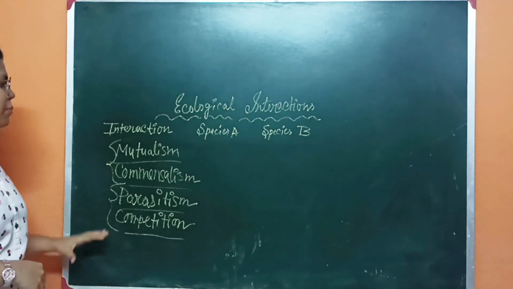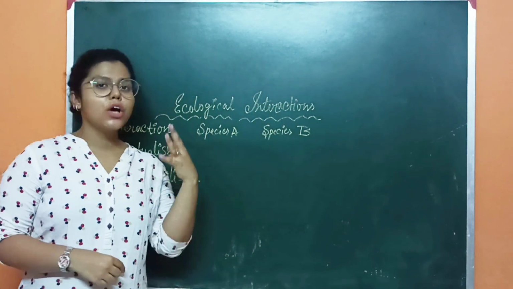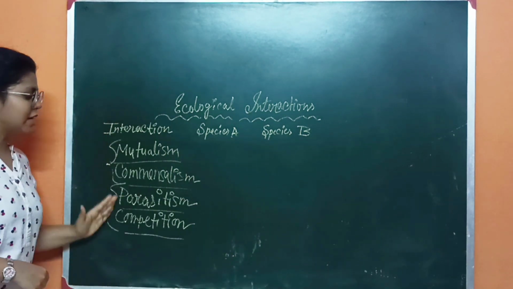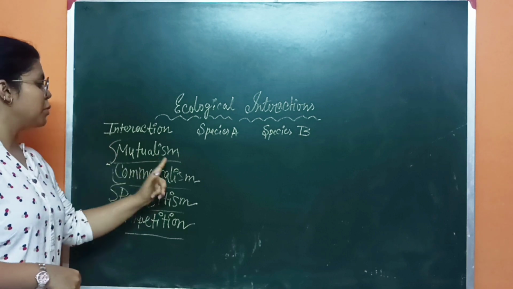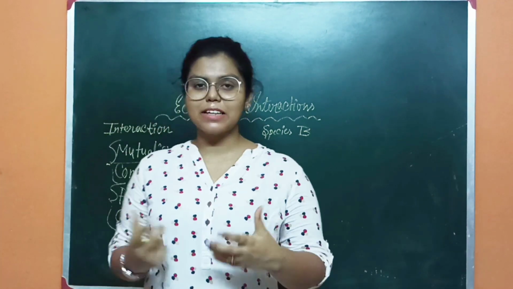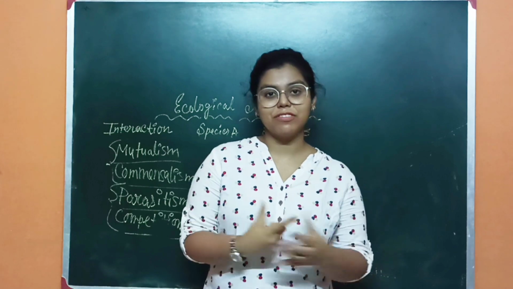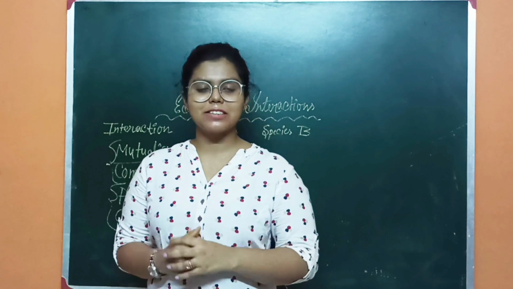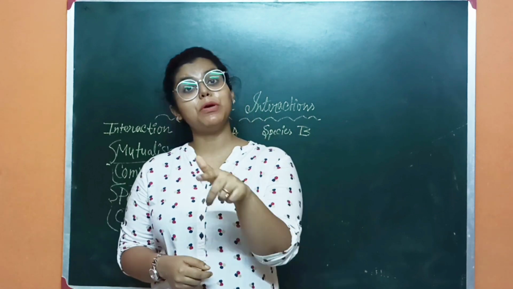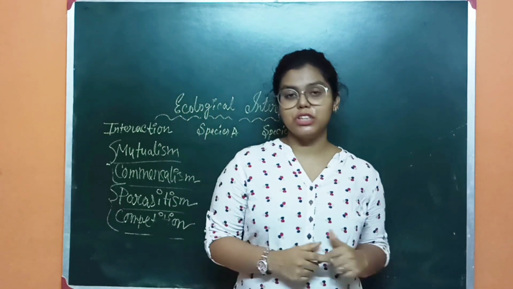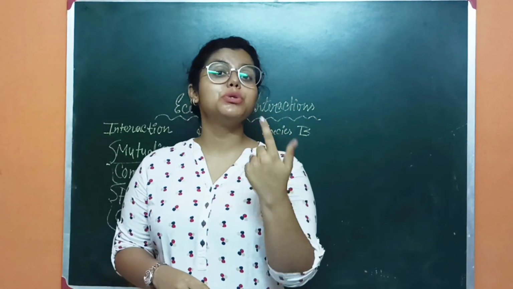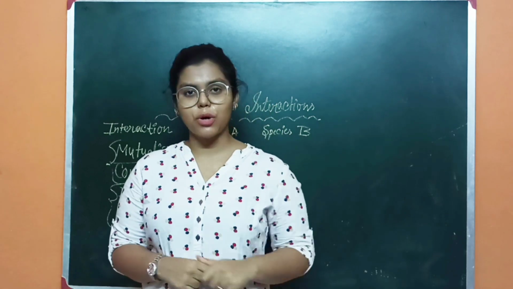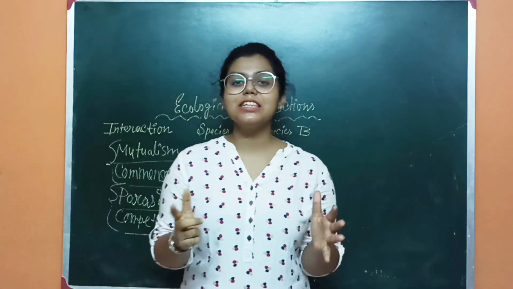First, I will make a chart, and that will be easier for you to understand. There are different types of interactions. First is mutualism. Let me give an example from our life. When you help your friend in the physics examination and that friend helps you in the chemistry or biology examination, this is called mutualism, a positive relationship between you and your friend.